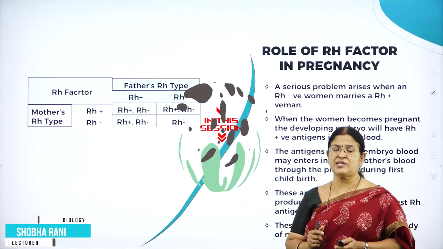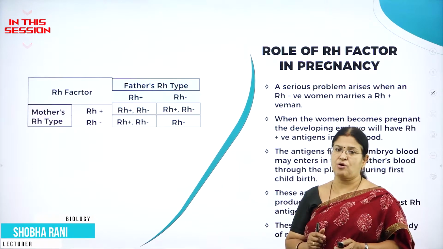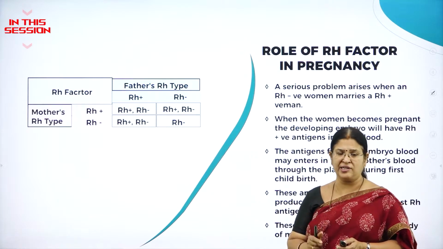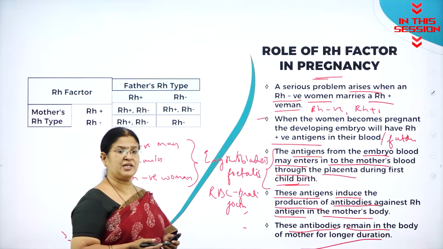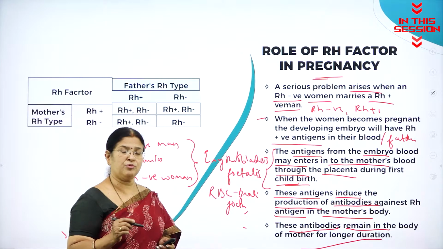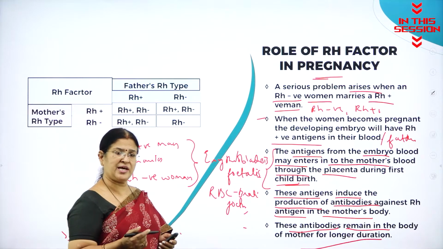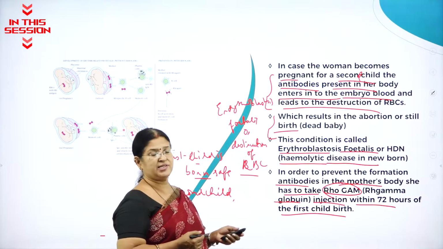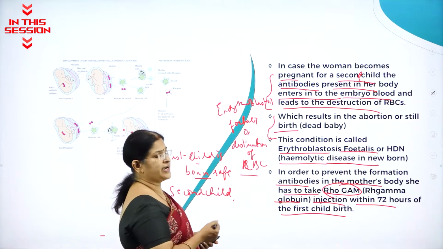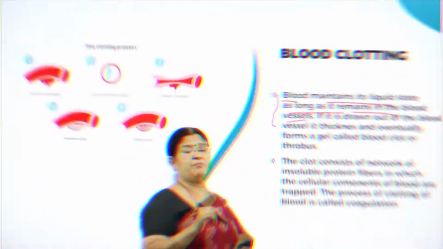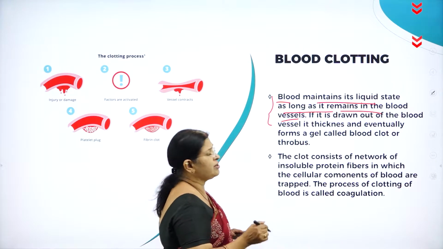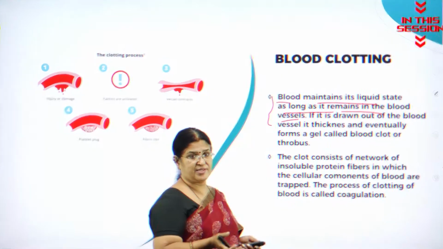Whenever a person has Rh antigen, they are called Rh positive, and whoever does not have Rh antigen, so before the first child is born, the mother's blood would not have developed antibodies against Rh, then definitely the mother's blood will not develop antibodies against Rh antigen, so even the second child will be born safe. The blood is in the blood vessels, it maintains its liquid state. If it is drawn out of the blood vessel, it thickens.